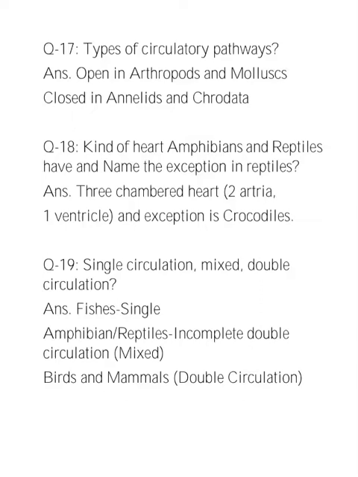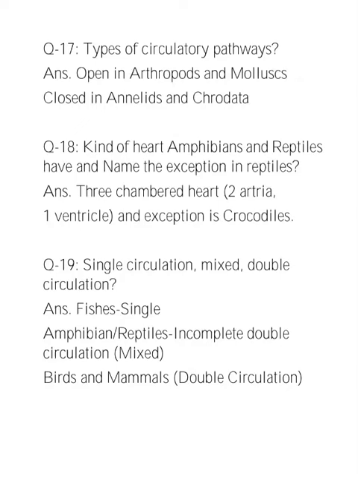Next, we have three types of circulation: single, mixed, double circulation. In fishes, we have single circulation. The heart pumps out deoxygenated blood, which is oxygenated by the gills and supplied to the body parts, from where deoxygenated blood is returned to the heart.